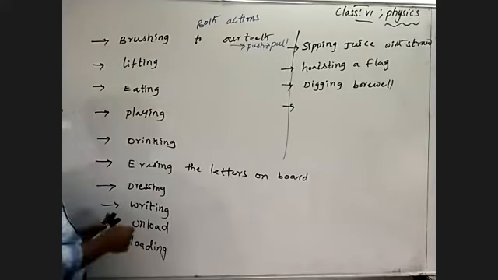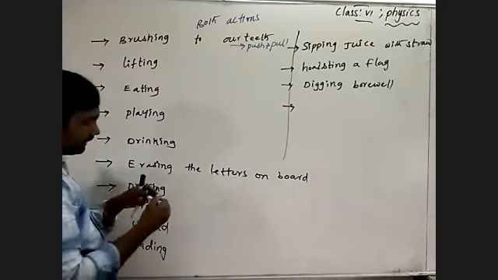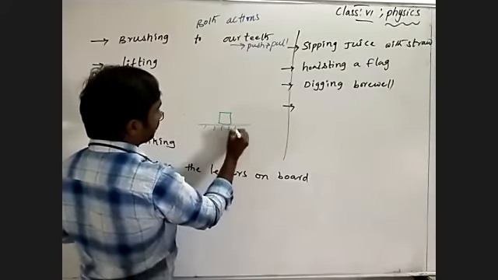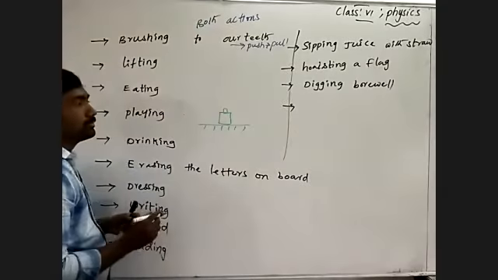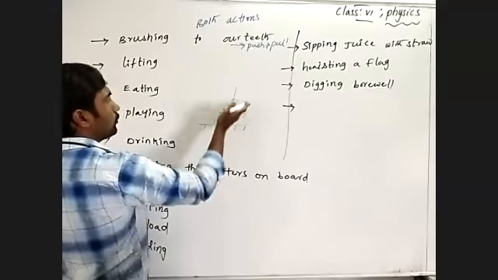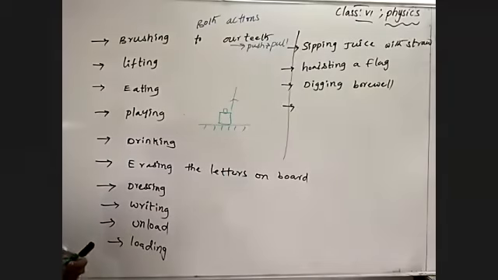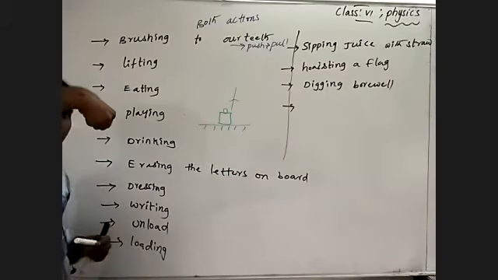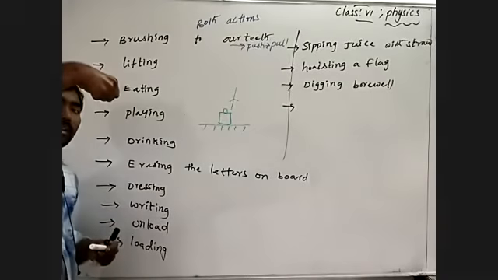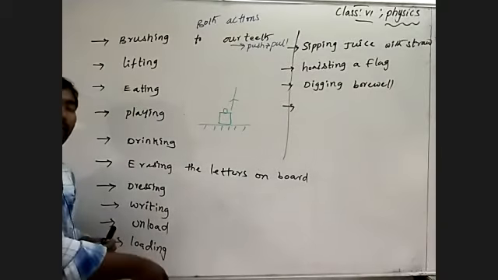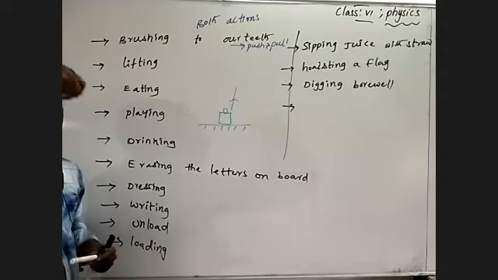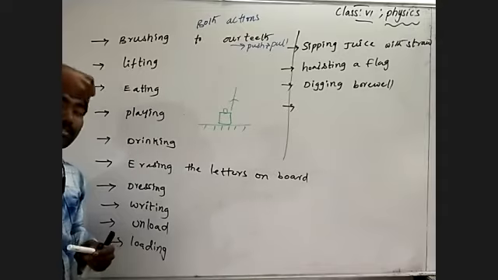Coming to lifting, how are we lifting? See, this is a luggage placed on the floor, and this is the handle of the luggage. Lifting means the object should move upwards. We are lifting the luggage with our hand from down to top. Our hand is moving upward, closer to us, which means the luggage is also coming closer to us. The object performing an action comes closer to us.